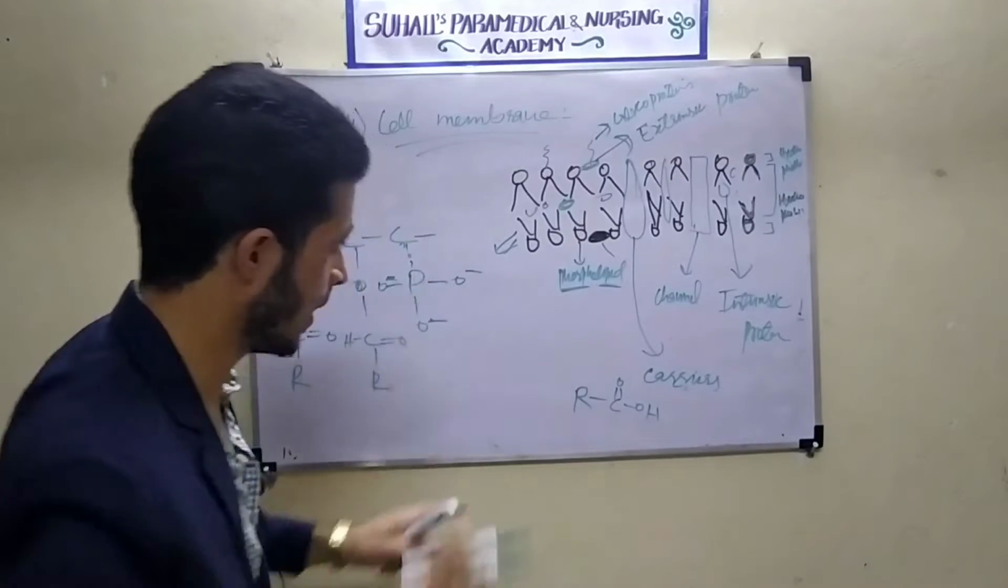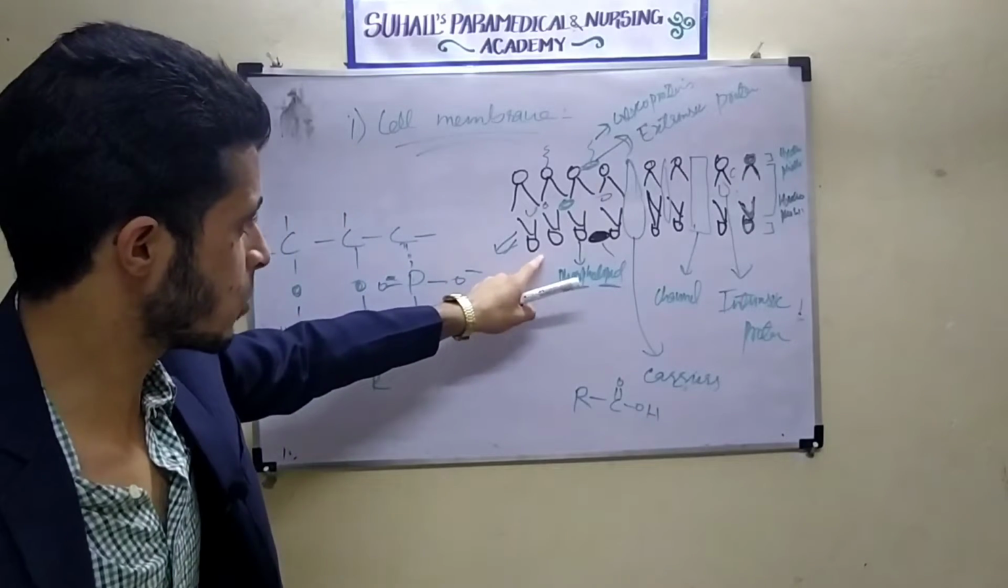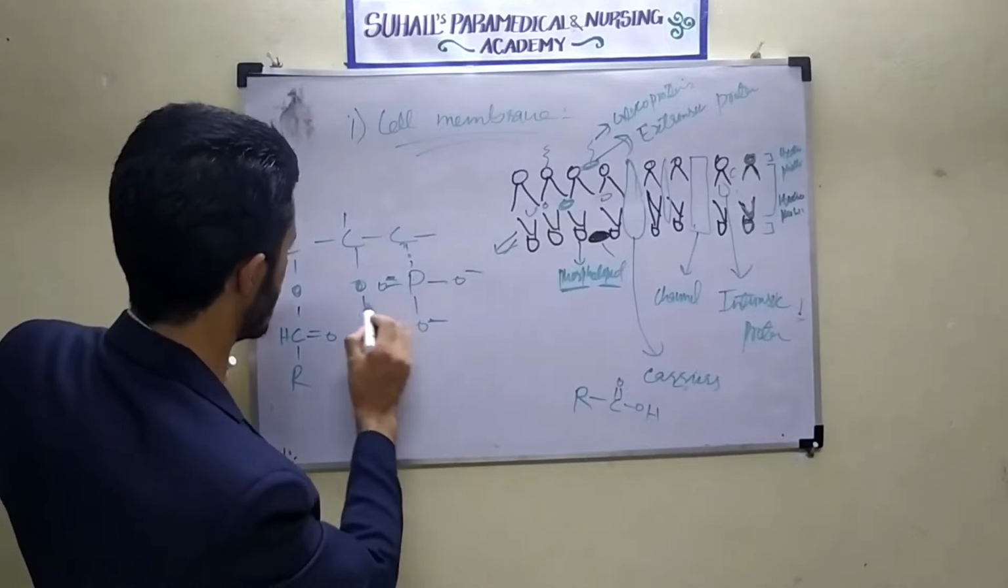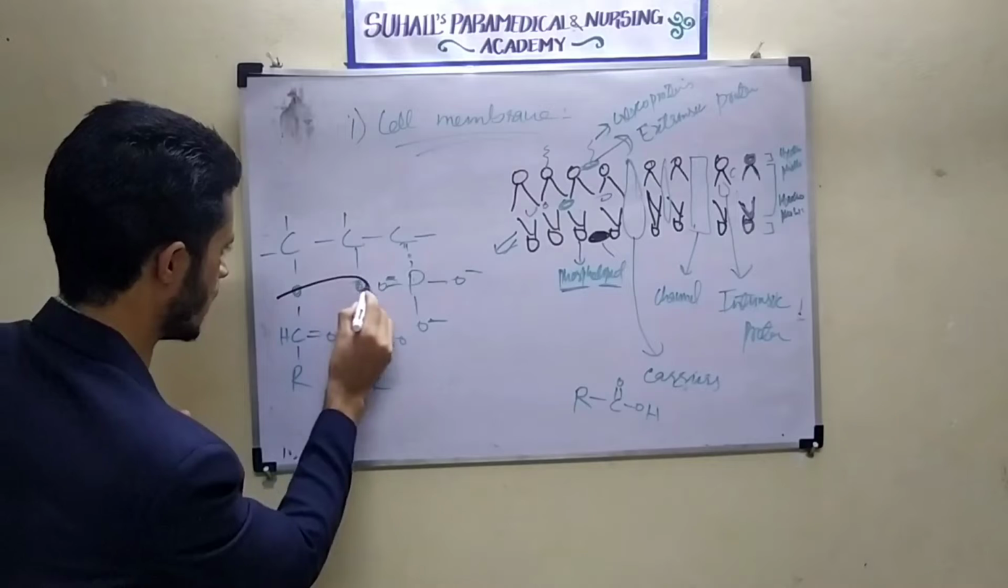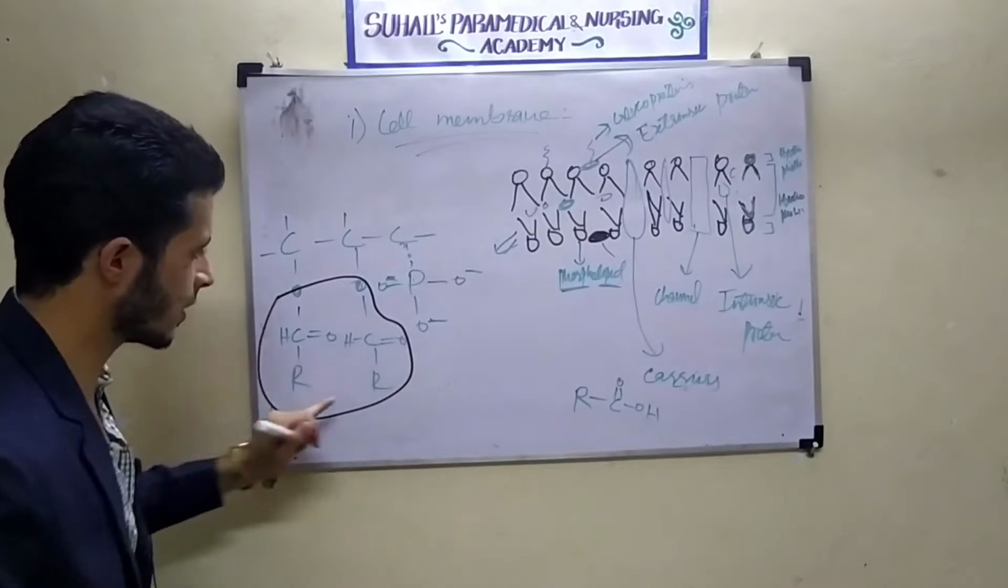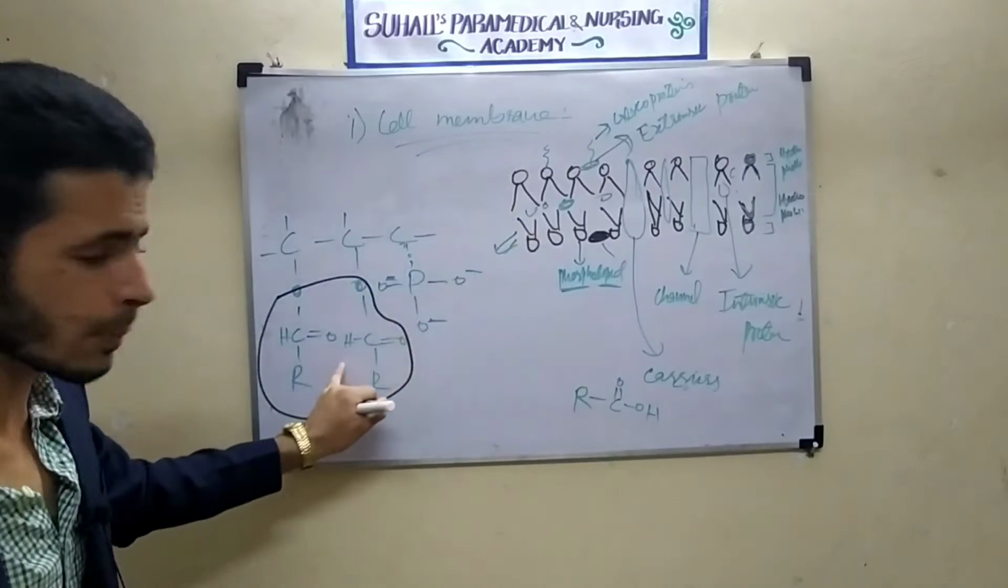See, the phospholipid bilayer. That is why phospholipids are what? This will form the head part. There are 2 fatty acid chains. See, what are fatty acid chains? These are the 2 fatty acids. They will form this tail. This tail is made up of fatty acids.